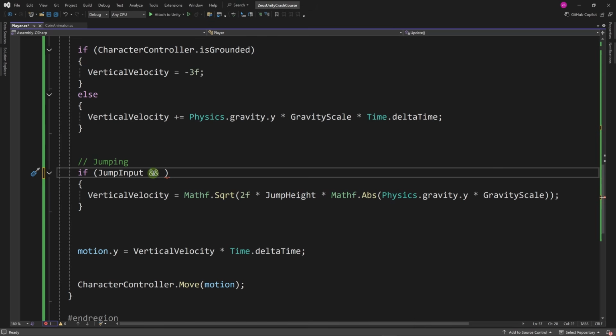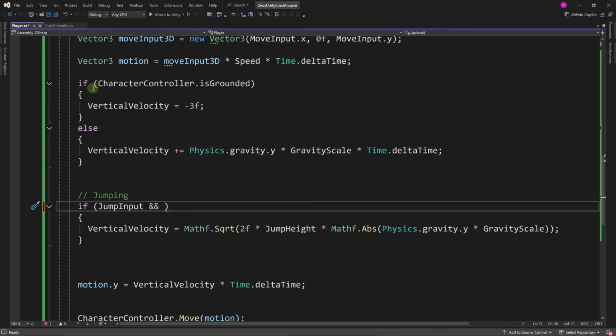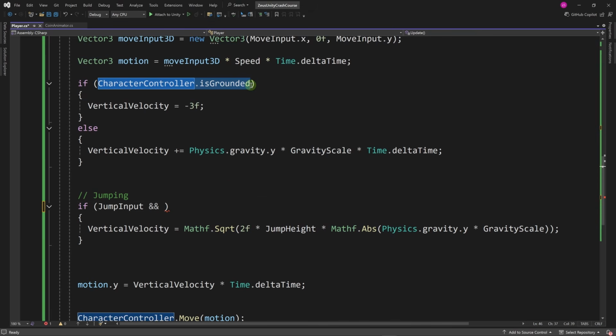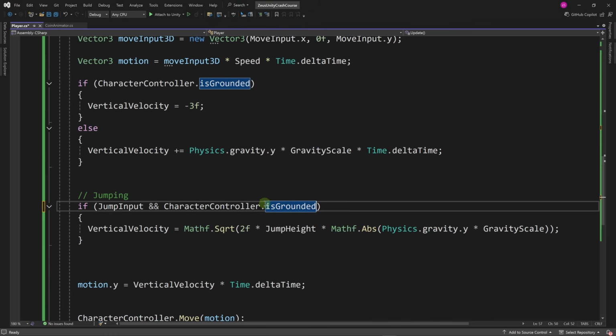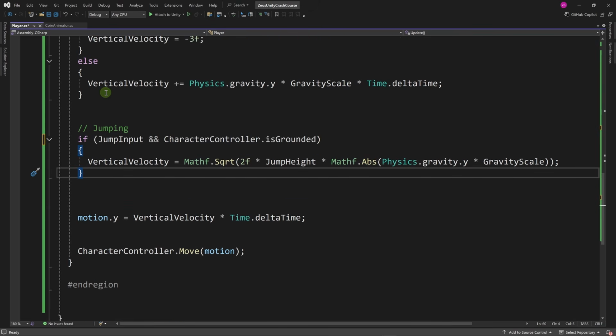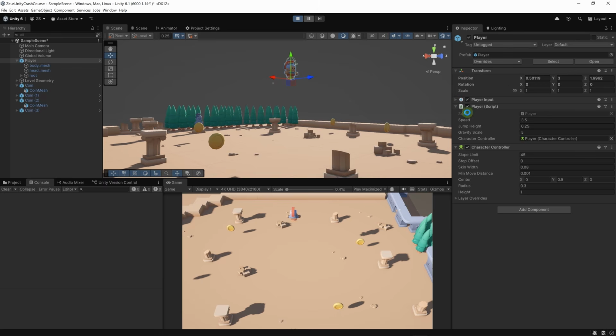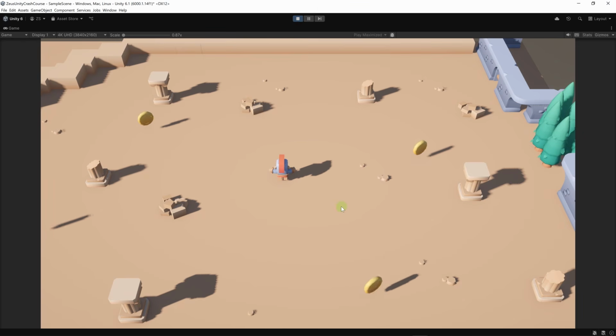This will express and. We need jump input to be true and character controller that is grounded to also be true. So let's type it here, or let's copy from this code here, character controller that is grounded. So we need both of these to be true in order for the whole condition to be true. And this should fix the issue. We should not apply this change to velocity if we are in the air, even though the jump input is true. Now let's go back to Unity and let's run the game. Now I'm going to press the space bar and try to hold it.